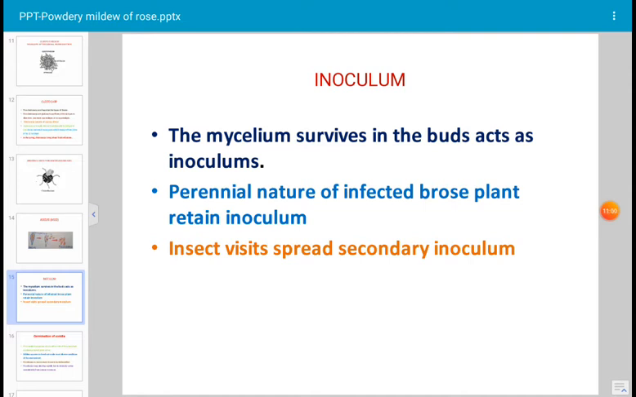Even there are many conidia present in air because they are very light in weight, and when they come in contact with the host they cause disease. That is the inoculum. Besides that, the pathogen has a broad spectrum of host range. Several weed plants act as a source of inoculum of this pathogen. Insect visits spread secondary inoculum.